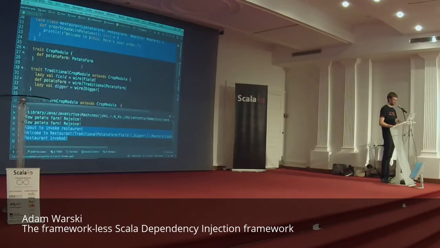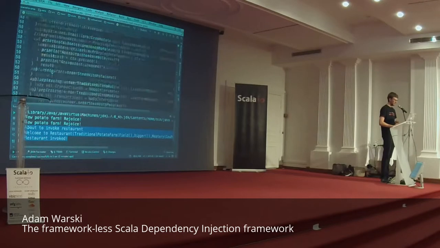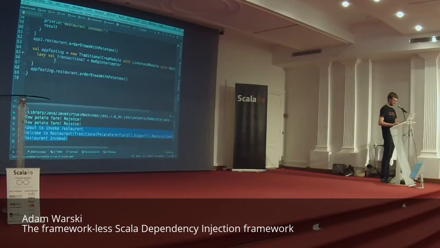But here you can also test the whole object graph or the parts of the object graph by instantiating the modules and providing the dependencies, right? And also in a very easy way we can provide mock dependencies, we can provide mock implementations for some of the dependencies. So we can simply override, let's say, I want to override the potato farm,